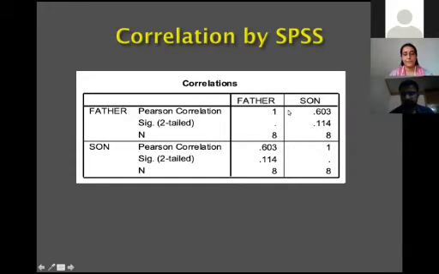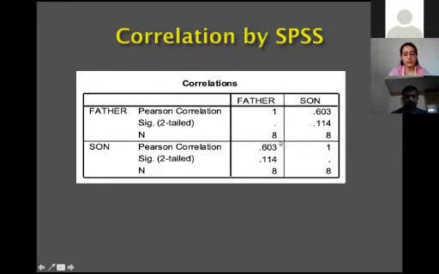Now this is the output given by the software SPSS. Here the first row shows the correlation value, the second row shows the p-value, and the third row shows the number of observations. How to read this matrix? The correlation between father and father is 1. The correlation between father and son is 0.603. This is the p-value calculated by the software.